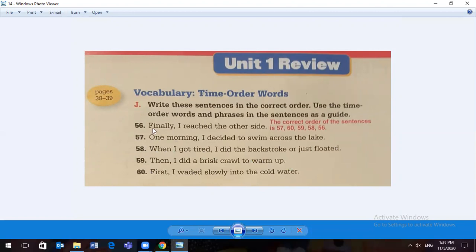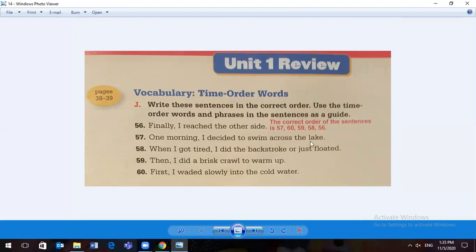All right, so let's look. We have to tell our reader what we're going to talk about first. So one morning I decided to swim across the lake would be first. Then, let's see, first I waded slowly into the cold water. Then I did a brisk crawl to warm up. I would warm up before I got tired, right? When I got tired, I did the backstroke or just floated. Finally, I reached the other side.